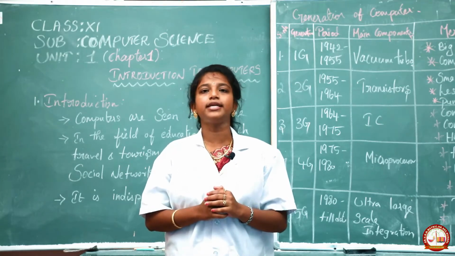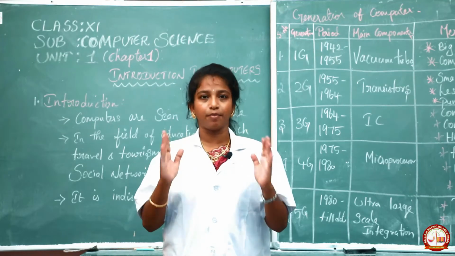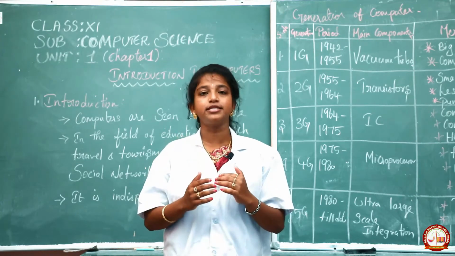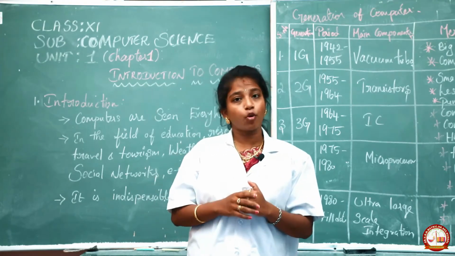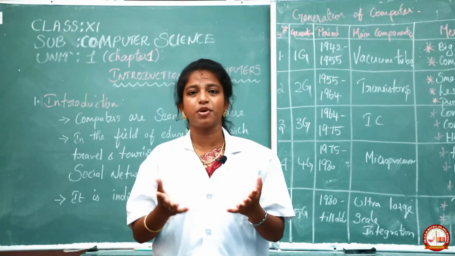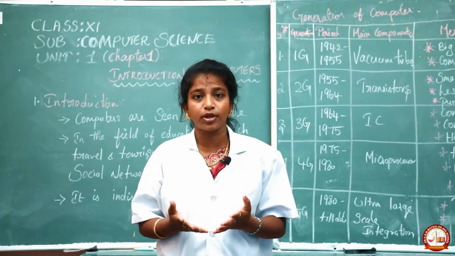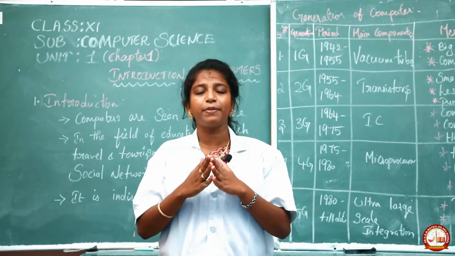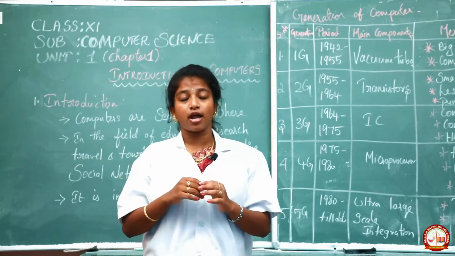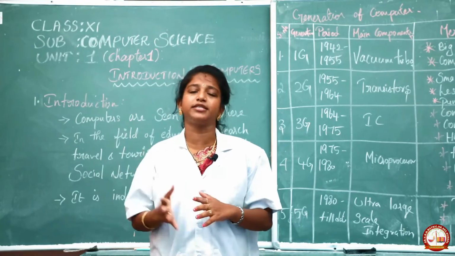So before that, basically we should know what a computer is, what the operations are, and what functions are involved in it. I hope you understood what is meant by computer, because we always see it everywhere; without the computer we can't survive in this world. Nowadays computers play a role in all aspects.